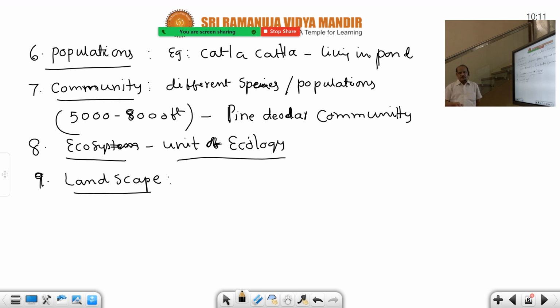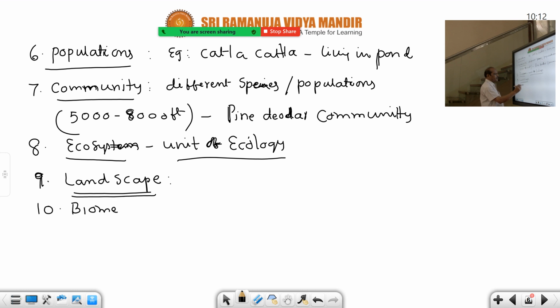What is the 9th category in the ecological hierarchy? Landscape. If anybody asks at random, what is the 7th category, what is the 9th category, you must be able to say. Already we have given that list. The 9th category is landscape: a large region with a different mosaic of ecosystems bordered by natural boundaries. This is given for 2 marks also.